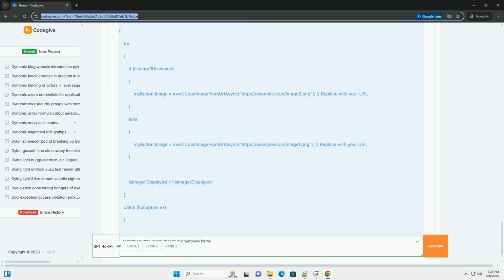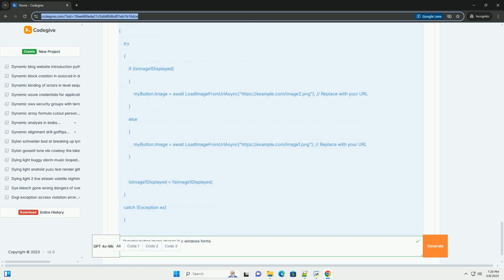Avoid loading large images. Loading very large images can consume a lot of memory and slow down your application. Try to resize images to a suitable size before loading them. Consider caching: if you're loading the same images repeatedly, consider caching them in memory to avoid reloading them every time. A simple Dictionary<string, Image> could work for caching based on file path or URL. Use Bitmap for drawing: if you need to manipulate images, for example resize or crop, use the Bitmap class.